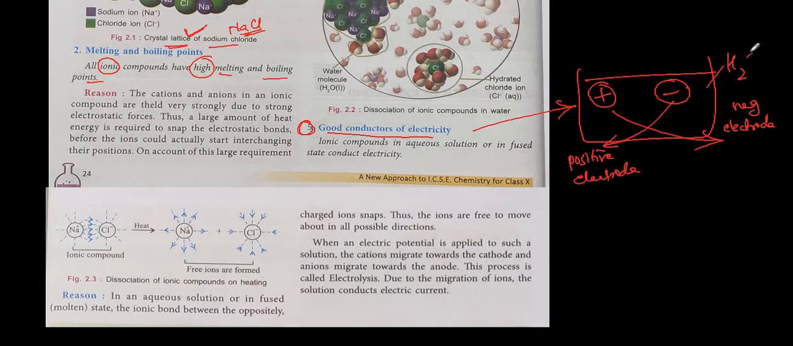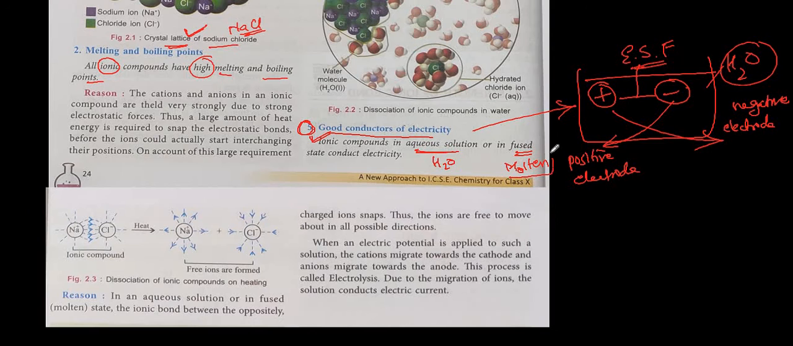Now this is possible only if they are dissolved in water. Because in water, the water can easily break the bonds formed due to electrostatic forces, resulting in the formation of free ions. So these positive ions will move towards the negative electrode, and negative ions will move towards the positive electrode. Hence the freely moving ions are able to conduct electricity. Hence ionic compounds are good conductors of electricity in aqueous solution, that is in water, and in fused state, that is in molten condition.